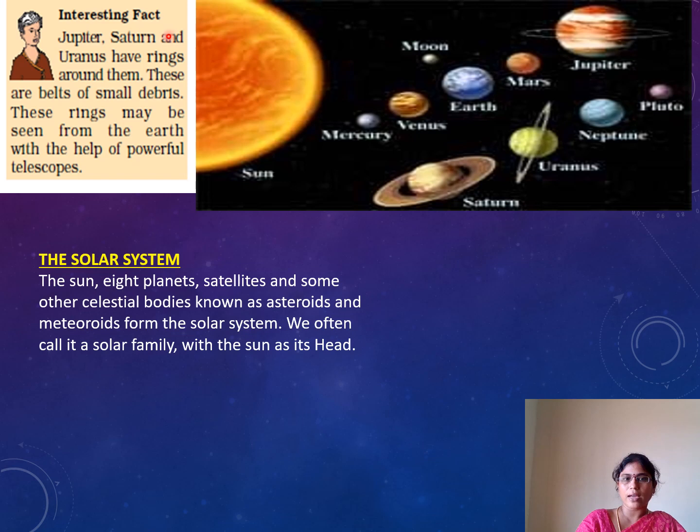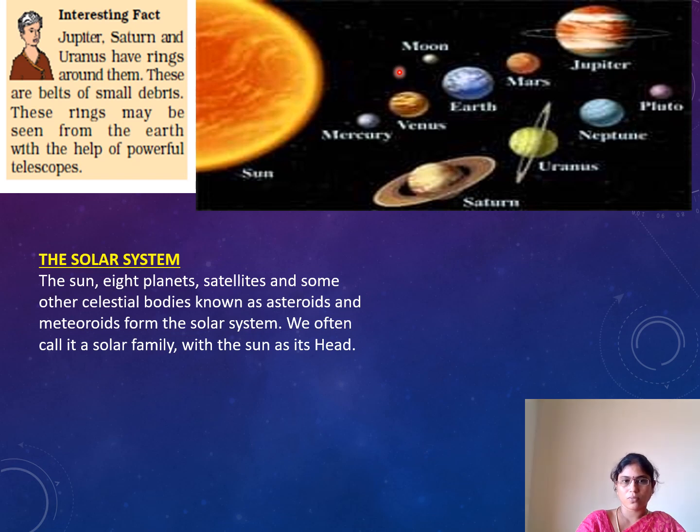One interesting fact here: Jupiter, Saturn and Uranus have rings around them. You observe here, which one is this? Jupiter. This is the ring around Jupiter. And Saturn, you see the ring around Saturn? Yes. And you see one around Uranus. This one also has rings, but the remaining planets have no rings around them.